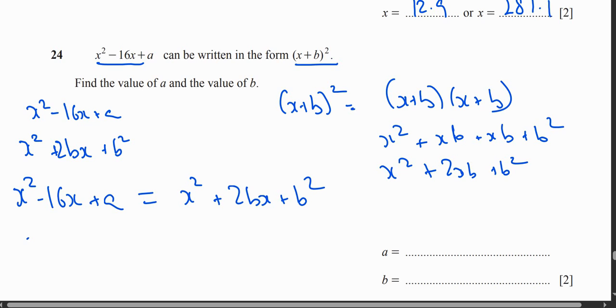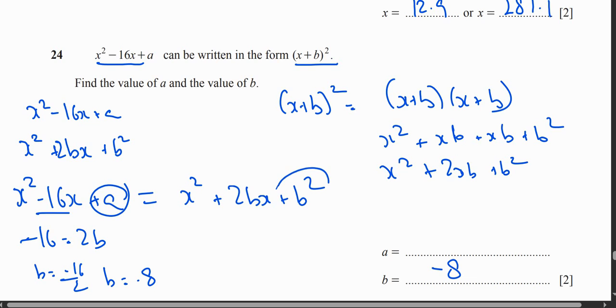So look, minus 16 is equal to 2b, b is equal to negative 16 upon 2, b is equal to negative 8. Alright, so we got the value of b, negative 8. Now a is equal to b square. So a is equal to (negative 8) square, a is equal to 64. So that's how we got the value of a.